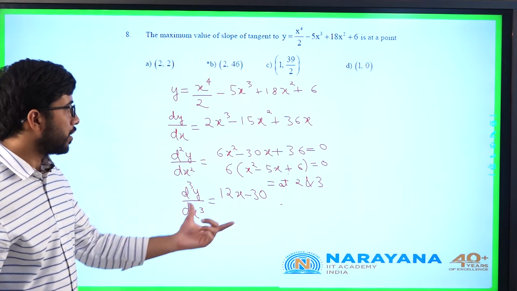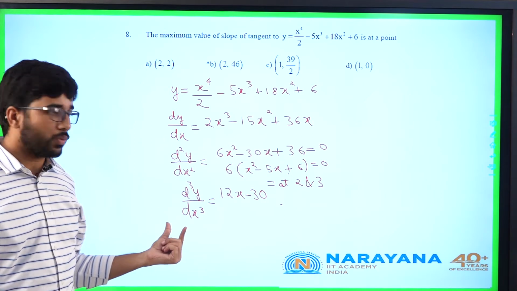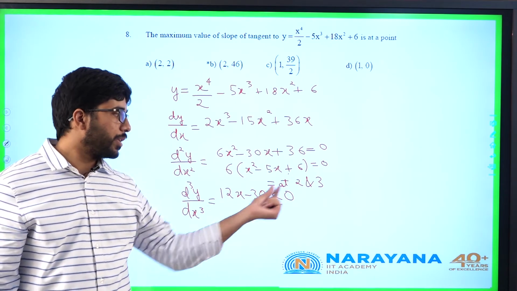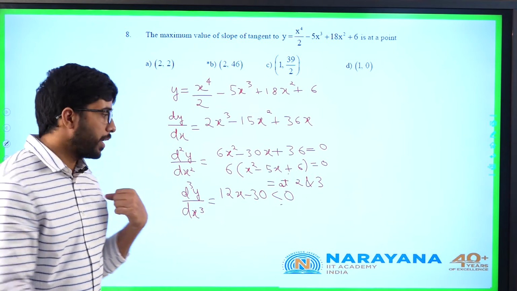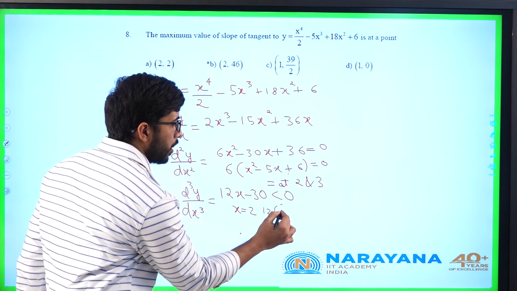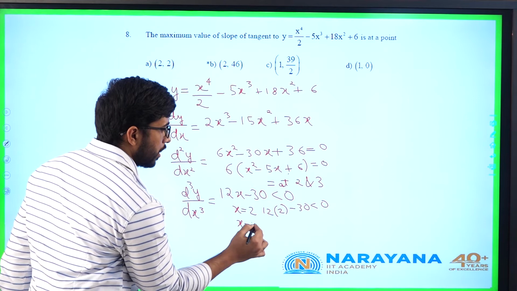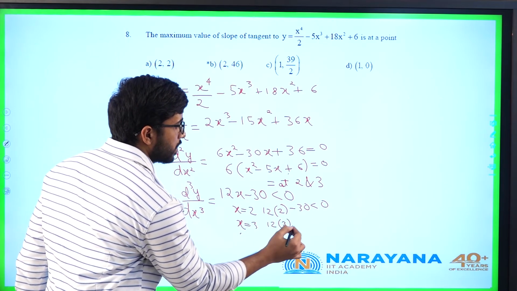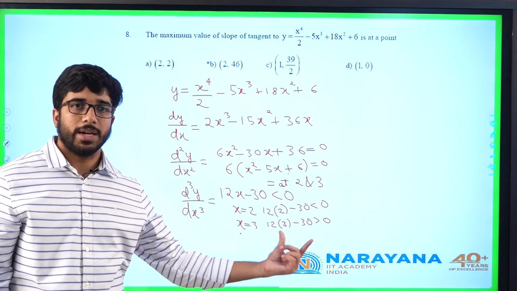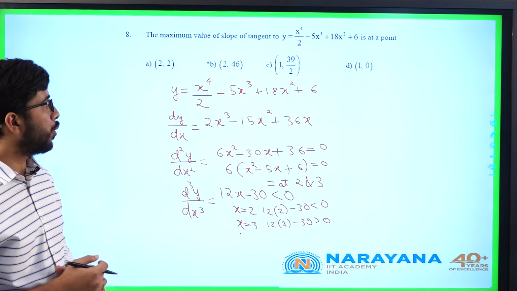Now I have to see, if I need the maximum value, d cube y by dx cube must be less than 0. For which value is it less than 0, x equal to 2 or x equal to 3? At x equal to 2, 12 into 2 minus 30 is less than 0, whereas for x equal to 3, 12 into 3 minus 30 is greater than 0. So if it is greater than 0, it will attain minima. If it is less than 0, it will attain maximum. So at x equal to 2 we have to observe.